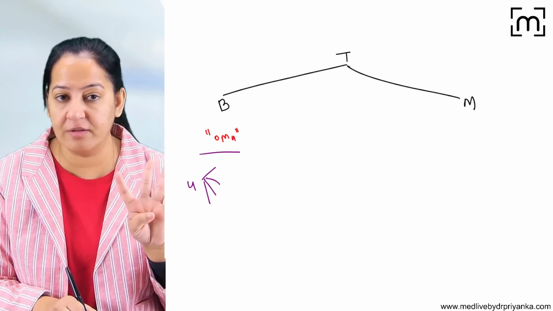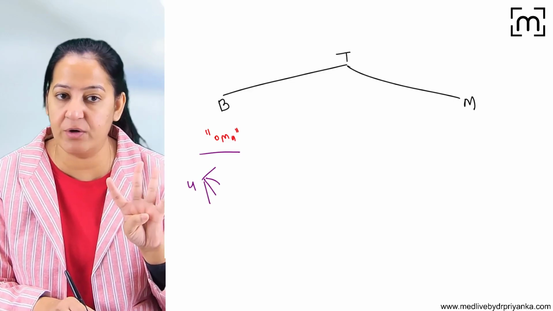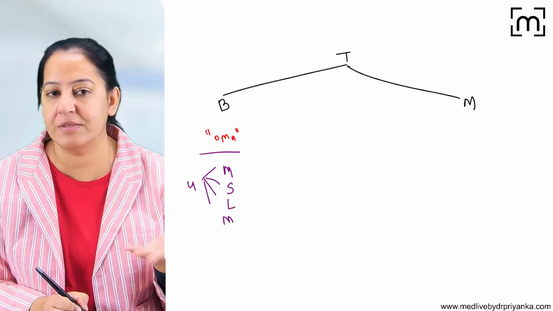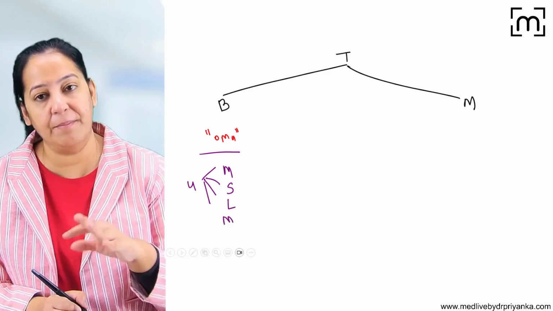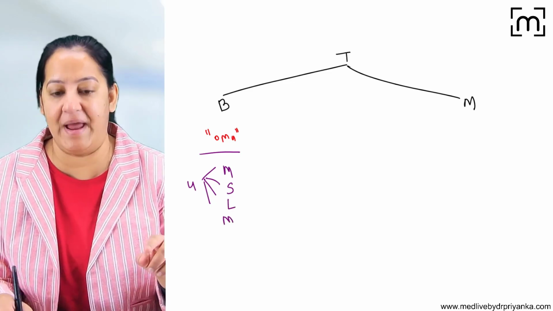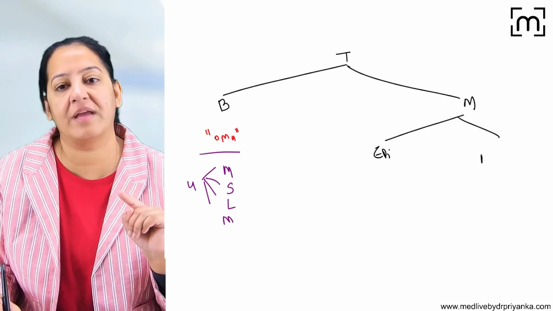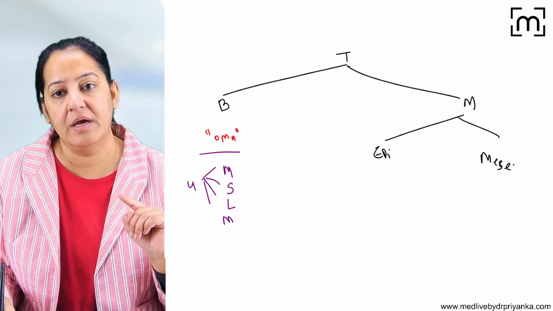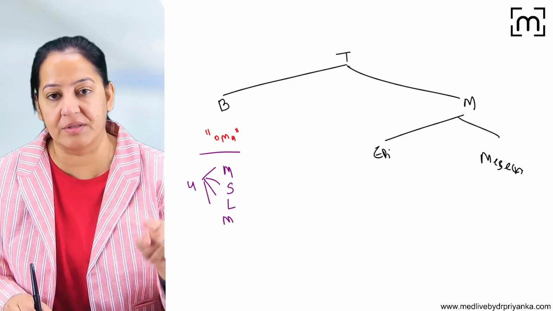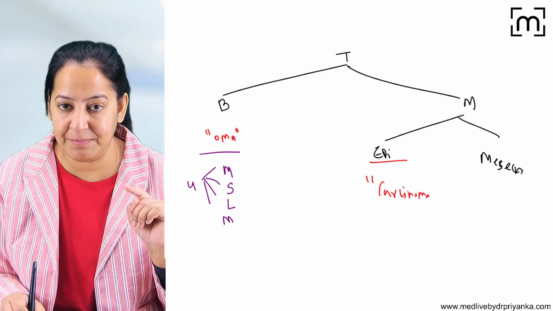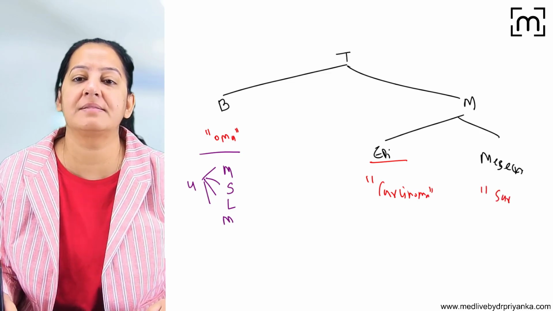Which 4? You have to learn the 4 exceptions. And I guess everyone knows the 4 exceptions: melanoma, seminoma, lymphoma, mesothelioma. So that is the 4 exceptions. Now coming on the malignant tumors. Malignant tumor can be of epithelial origin or can be of mesenchymal origin. If it is epithelial origin, the suffix is carcinoma. And if it is mesenchymal origin, the suffix is sarcoma.